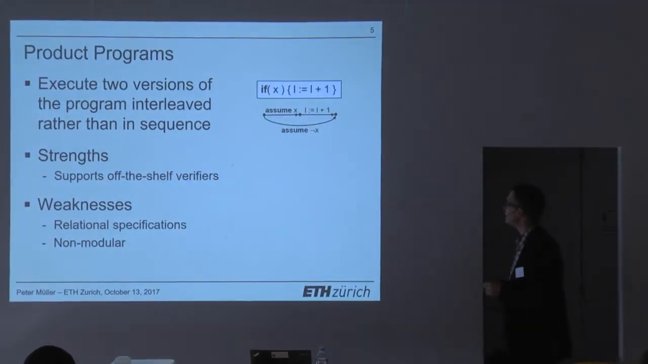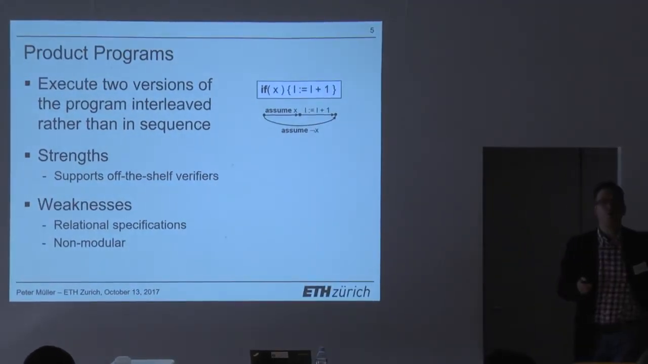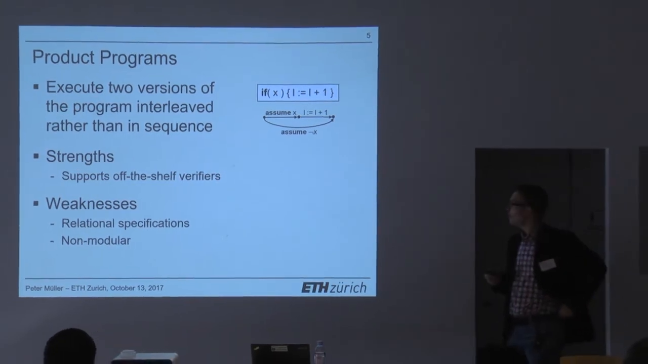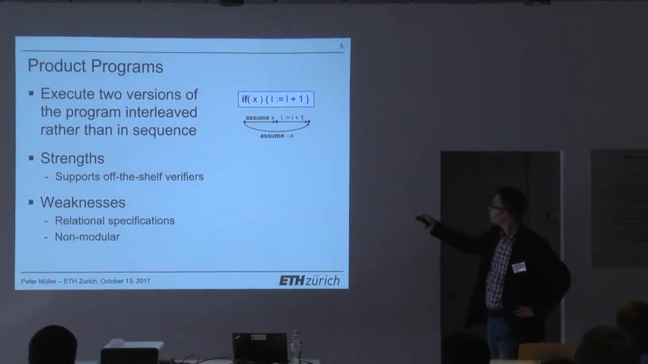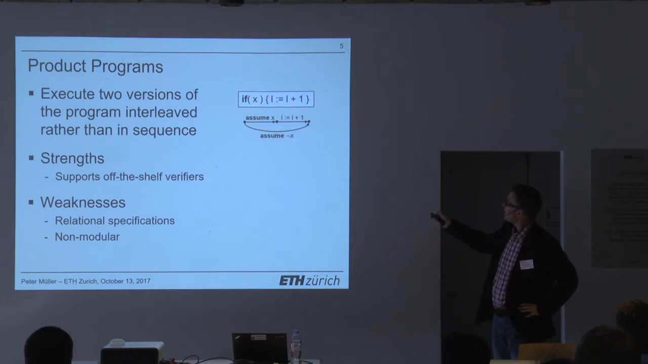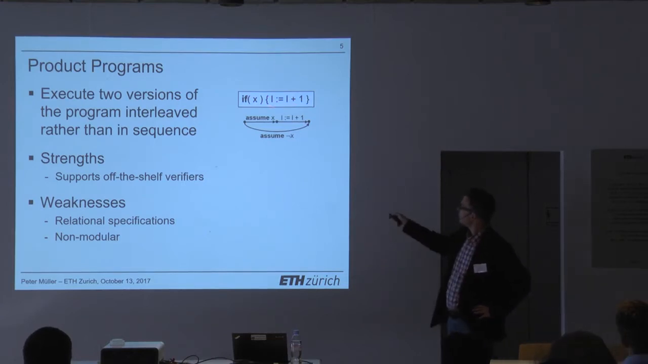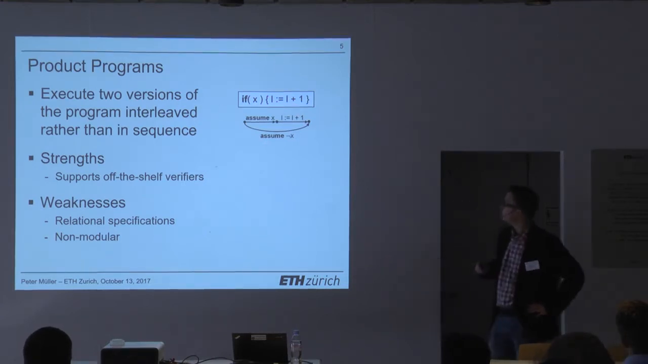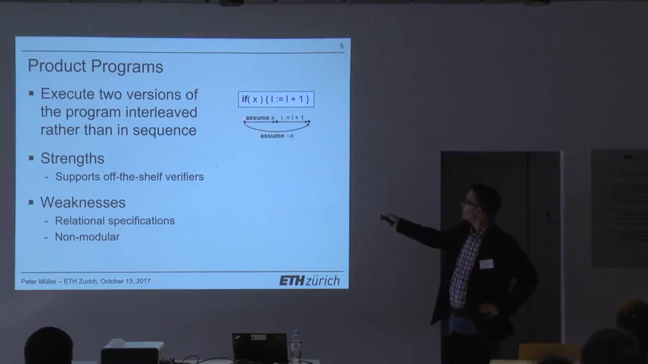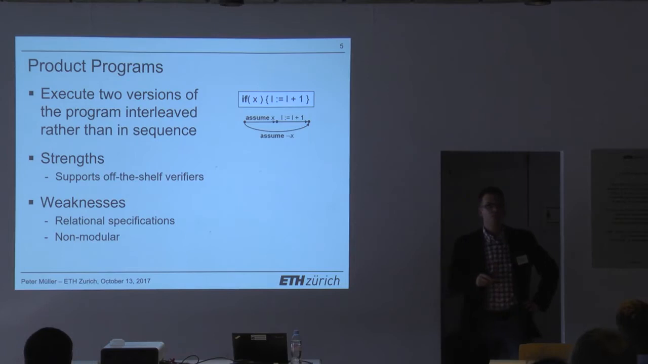And in order to understand it, I find it easier to think of a program in terms of the control flow graph than actually the source code. So if you have this program here, if X, L gets L plus 1, we can think of it as such a program in a control flow notation. So we have a choice here. Either we take this branch, and on this branch we assume that X is actually true, and then we increment L, or we take the other branch on which we assume that X is not true.